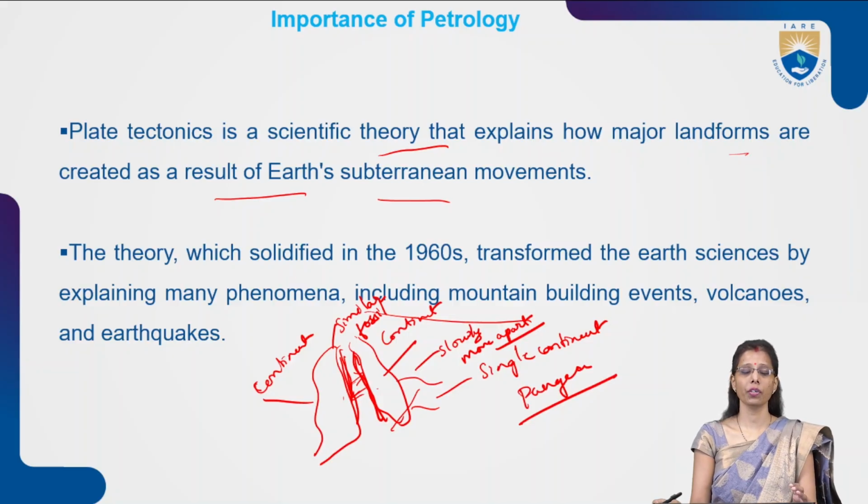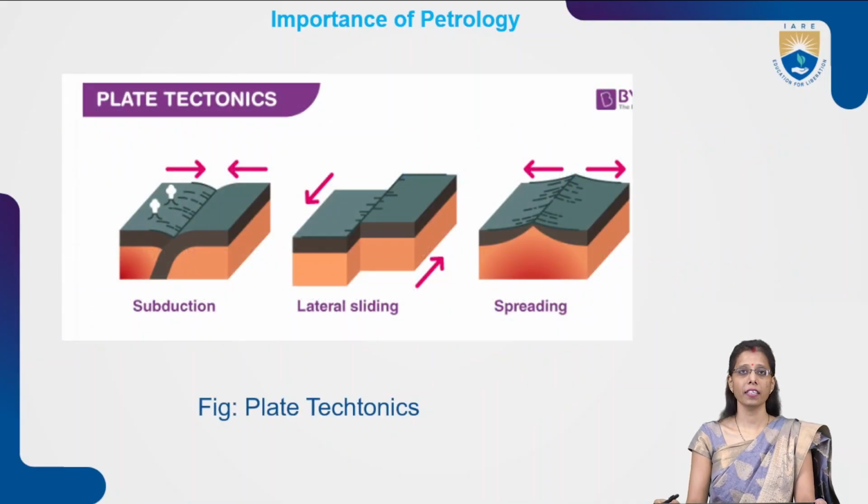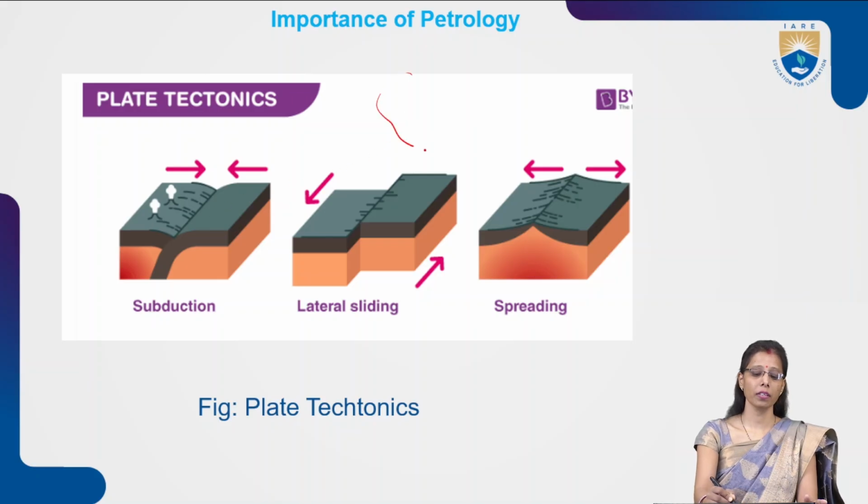Nowadays, in the world map, we can see the different continents which have moved apart already. When you try to bring all the continents together, they will fit to each other. The boundaries will fit to the other continent. So that is a proof in plate tectonic theory that before, the continent was a single continent, and now it has moved apart and become different continents. This theory tells us about the movements of the plates and how the different continents moved apart.